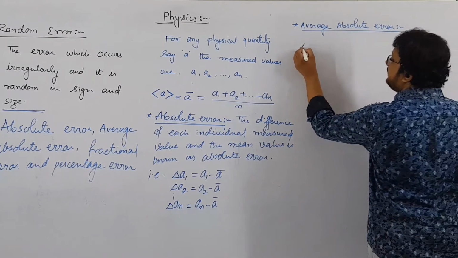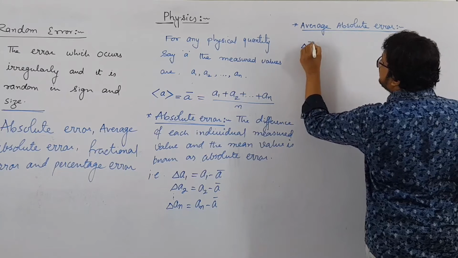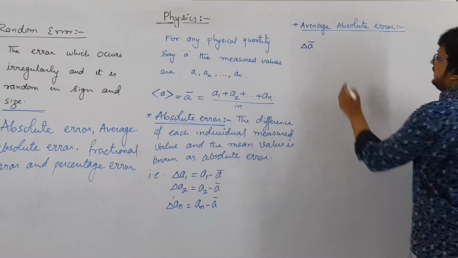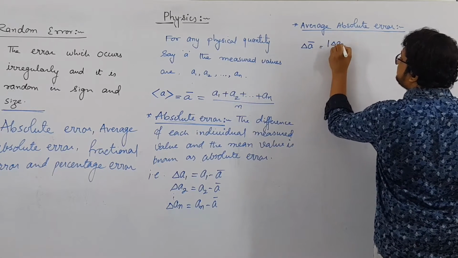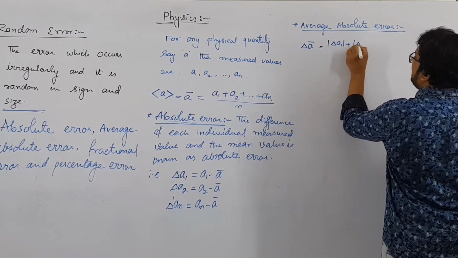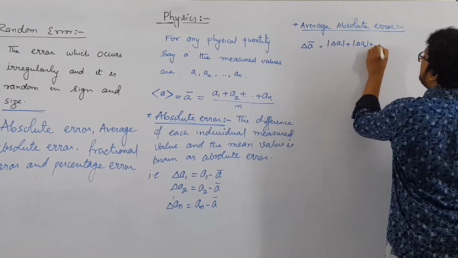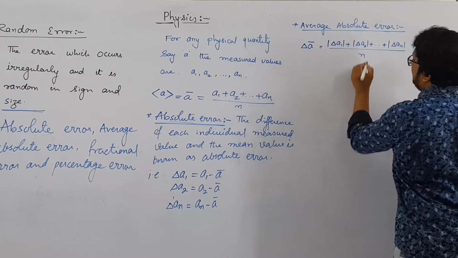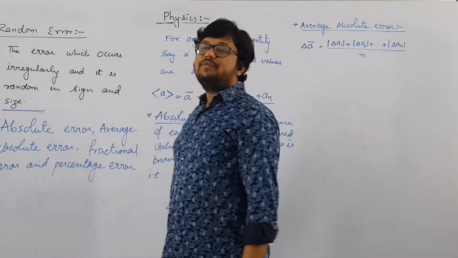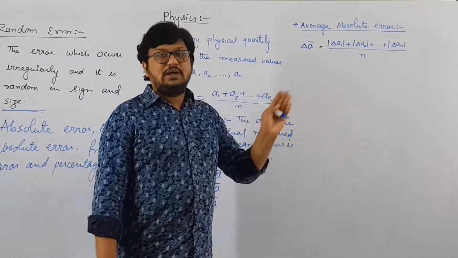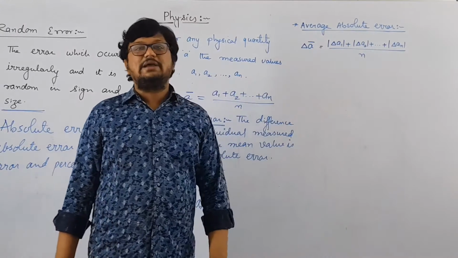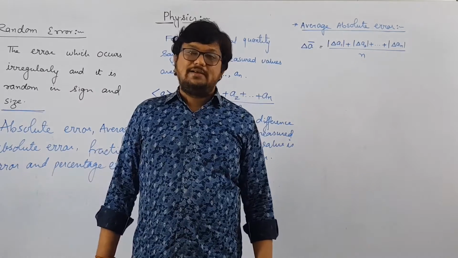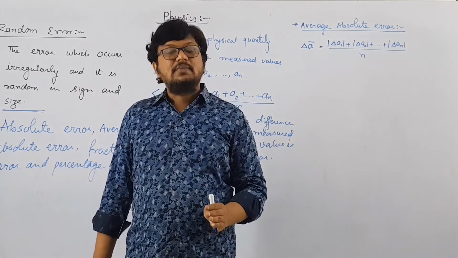That is, its symbol will be delta A bar. The symbol for average absolute error will be delta A bar, and delta A bar will be magnitude of delta A1 plus magnitude of delta A2 plus up to plus magnitude of delta AN, whole over n. So this will be our average absolute error, where we are going to find the average of absolute error. That is magnitude of delta A1 plus magnitude of delta A2 and so on, plus magnitude of delta AN, whole over n. Why we have taken here magnitude?